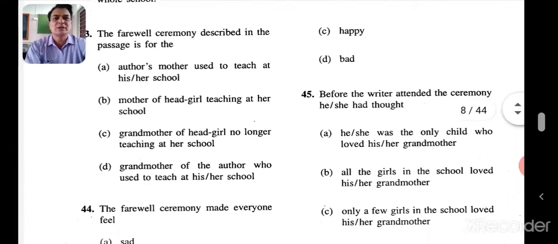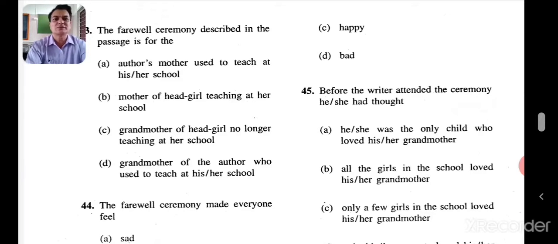The farewell ceremony described in the passage is from, very simple. Author's mother? No. Mother of head girl? No. Grandmother of head girl no longer teaching at her school? Let's see. Grandmother of the author who used to teach at his school, her school. Probably here somebody who is telling about grandmother of the author, because head girl already the author is talking about. So grandmother of the author, that will be the right answer. D is the right answer.